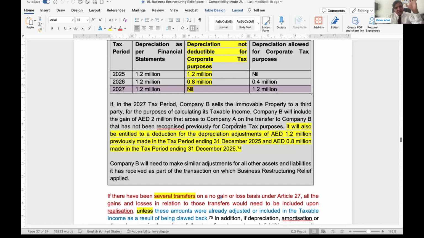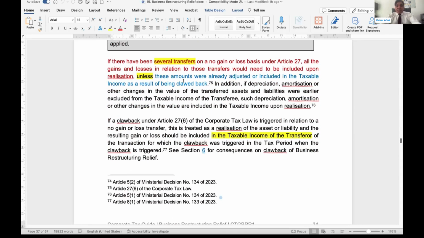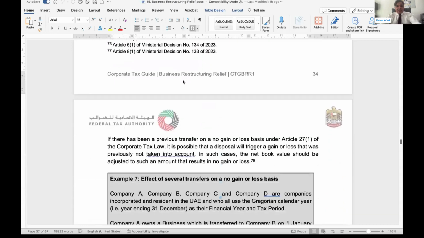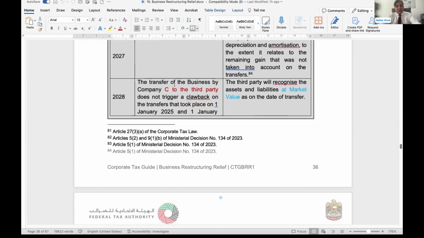At the end, the FTA is getting the full amount, by the way. Then once this asset, liability or business is transferred, they make the adjustment and pay the related tax upon that as well. If there are multiple transfers, you need to make adjustments for all assets. You can go through these examples of multiple transfers.